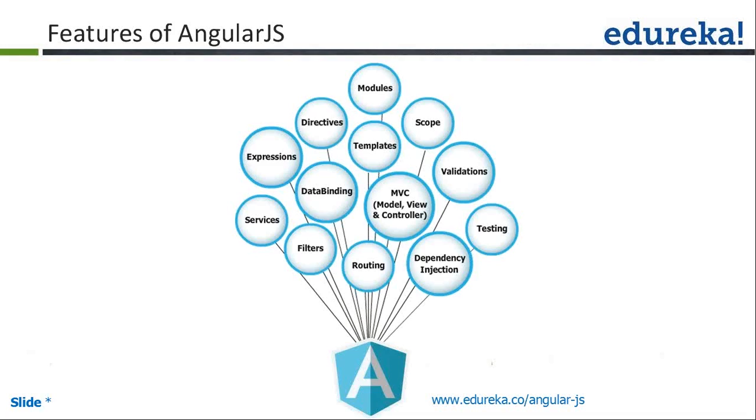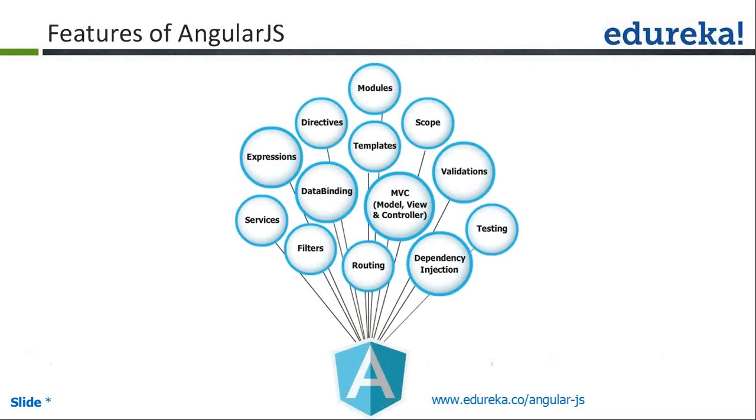Next one is scope. Scope is like an instance of your class. With the scope, you can access all the variables and functions inside your controller. In the same way, if you give some data to the scope, automatically it will update your view. This is because the $watch service is always listening for the scope variables. Whenever a scope variable changes, the $watch service triggers an event to the view: this particular scope variable changed, update the view. So the view automatically gets updated. In the same way, if any change happens in the view, it will update the scope variable. So we need not write any code for this.